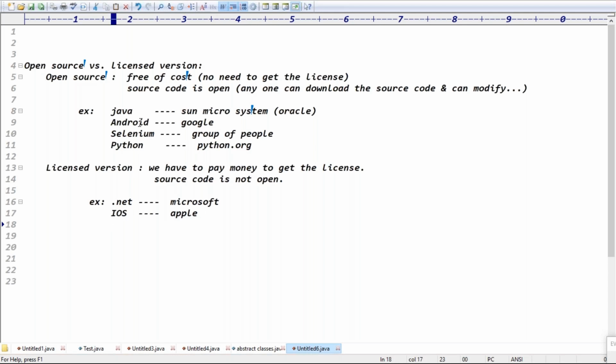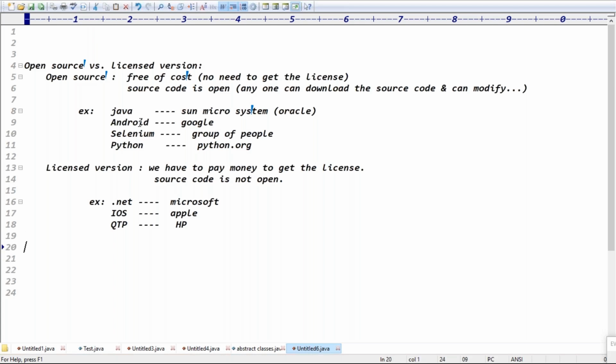And in place of Selenium, you can use QTP tools, QTP, UFT. So who gave the QTP tool? HP, right? The HP company gave the QTP tool, guys.